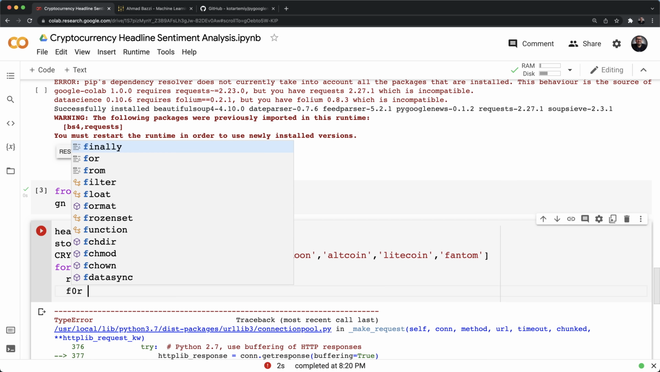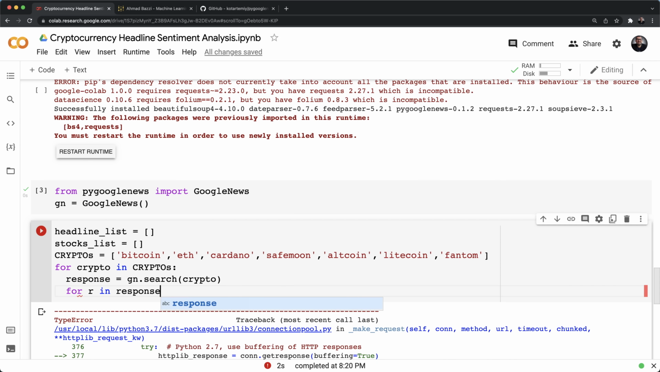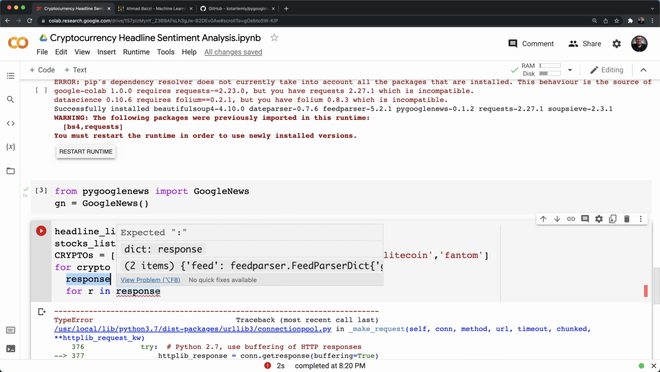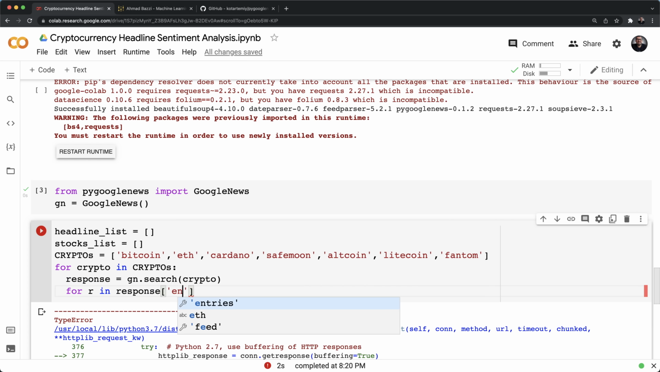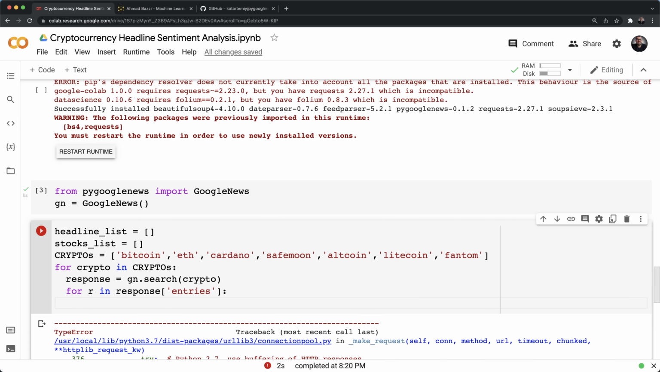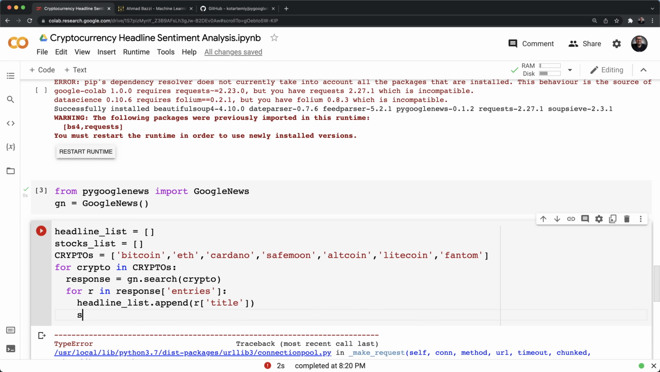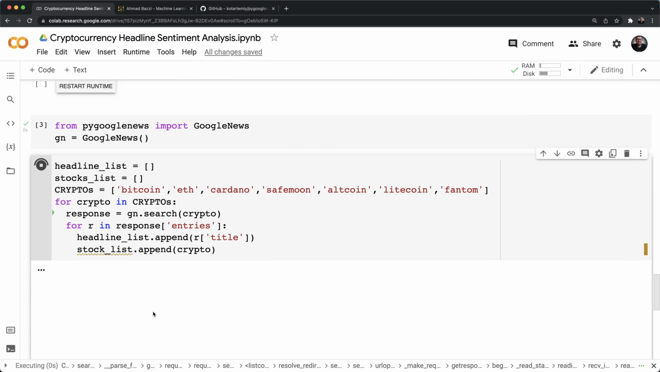So over here, for R in response, because this response, if we print it, is going to be an array. We're going to loop over that array, and in particular its entries. Each time we're going to append to the headline list the title of our headline. And to keep things coherent, I'm also going to append the crypto name. Run this, let's see what we get.